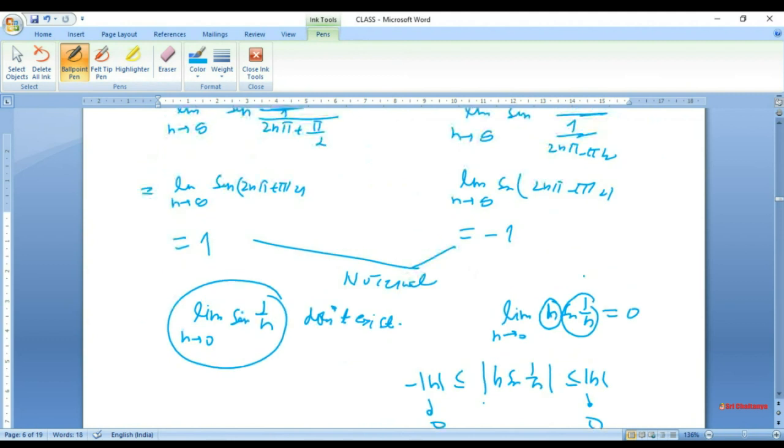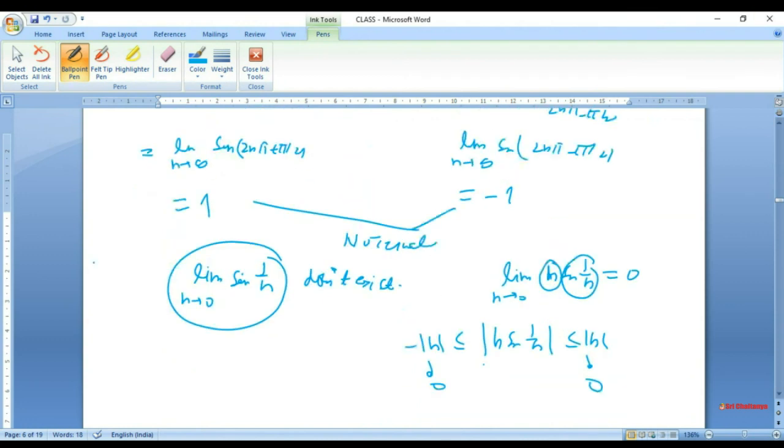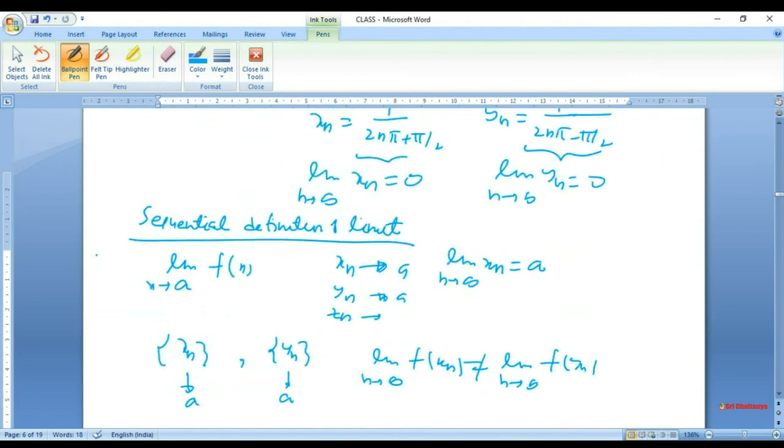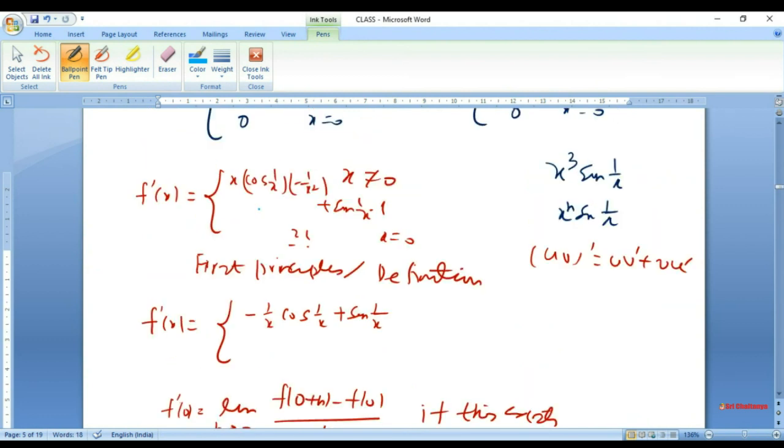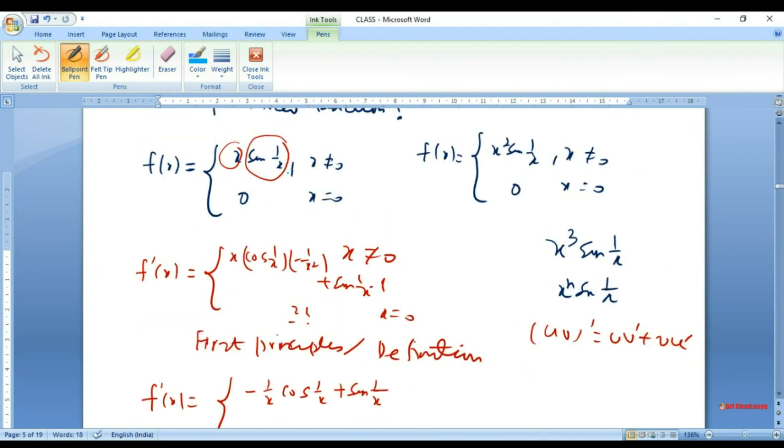So coming back to our example, we can test this here. You have got this expression f of x was x sine 1 over x. You found that f prime 0 does not exist. Let's go to f of x equals x square sine 1 by x.